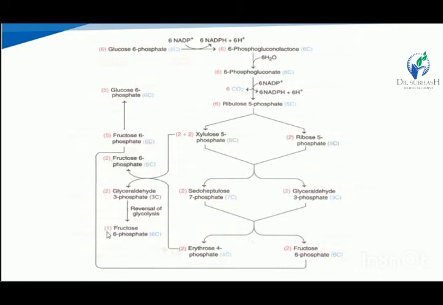So 2 plus 1 plus 2, the 5 fructose 6-phosphate are converted into 5 molecules of glucose 6-phosphate. Again, this is the regeneration of glucose 6-phosphate. So 6 molecules of glucose 6-phosphate are converted into 5 glucose 6-phosphate, with the loss of 1 carbon and production of NADPH.